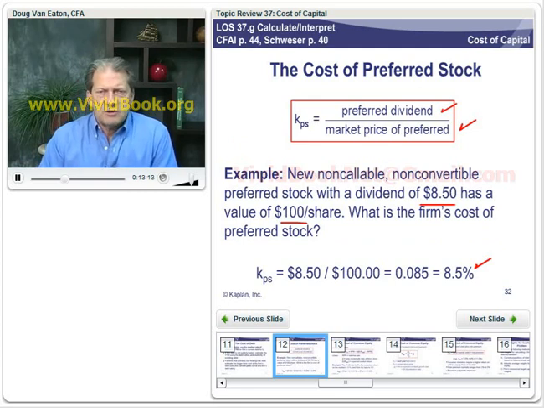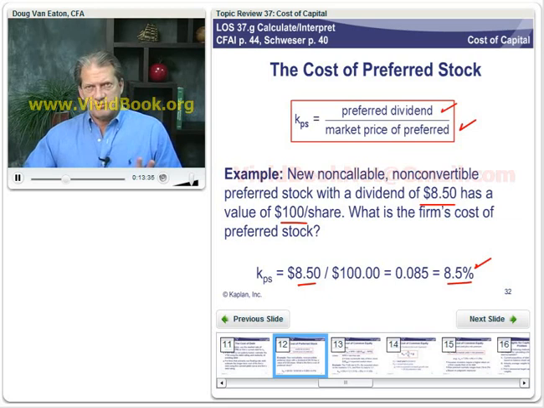It may fluctuate with interest rates, may fluctuate a little bit with the creditworthiness of the company, but in general, if things go well, it's going to stay right at 100 in this interest rate environment. So in the current interest rate environment, our cost of preferred stock here, 8.5%, no adjustment for taxes.